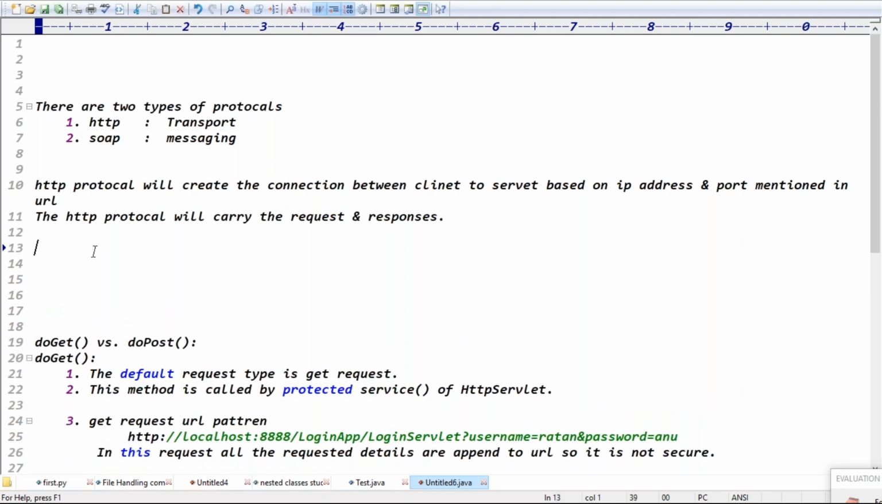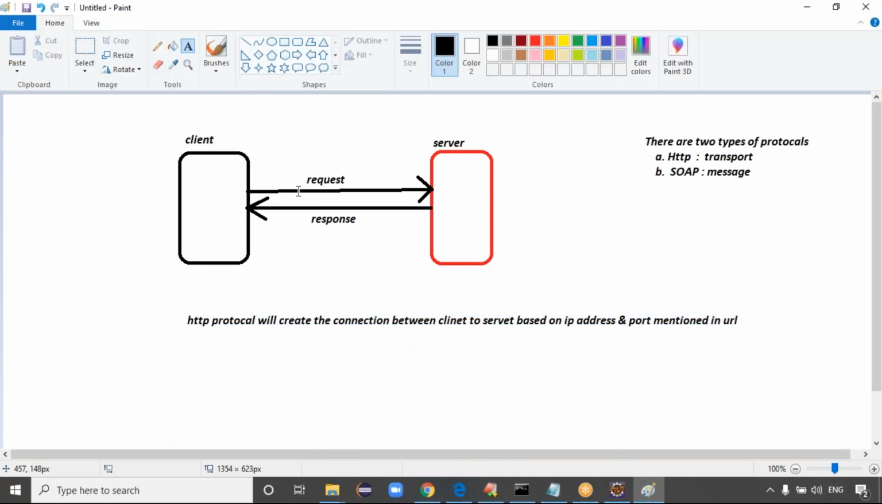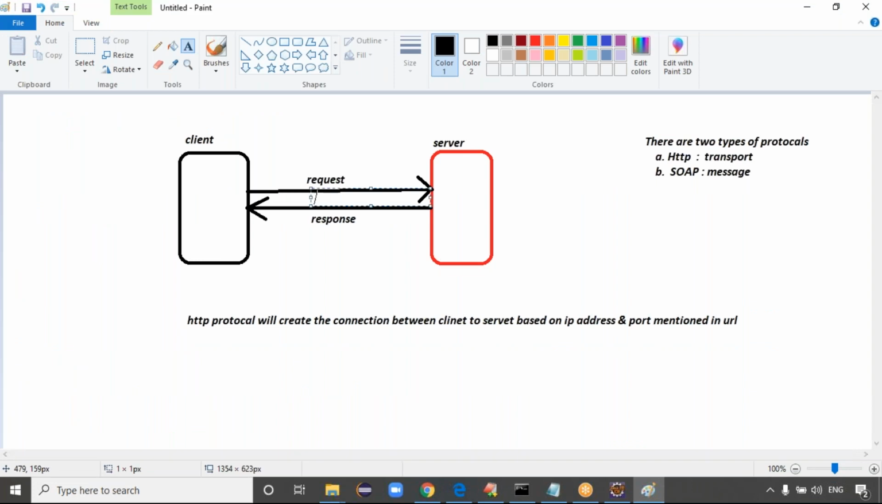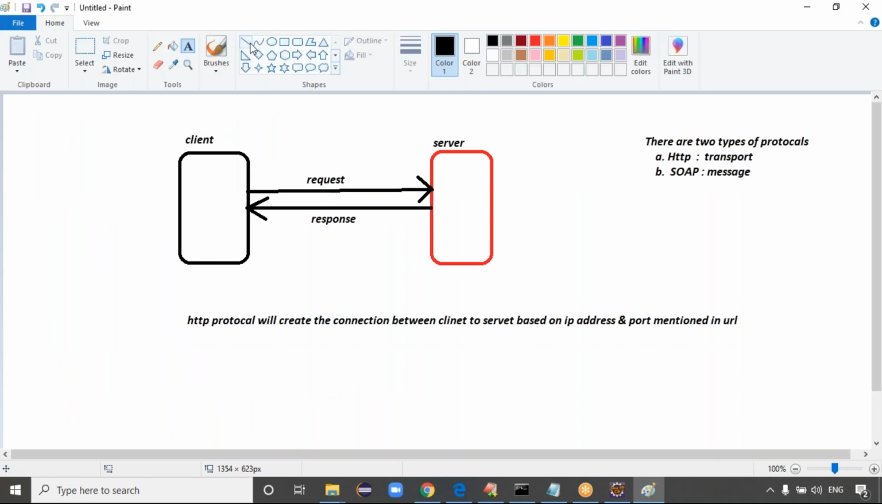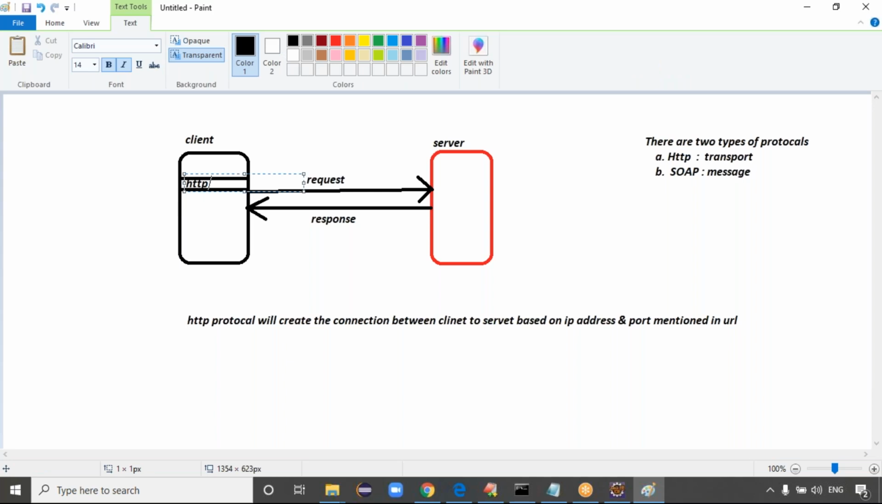Guys, when the client sends the request, who has to carry that request? The delivery boy has to carry the request. The HTTP protocol has to carry that request, right? When the client sends the request, the protocol will take that request. The client sends a request based on the IP address and the URL you mentioned, something like http colon localhost.